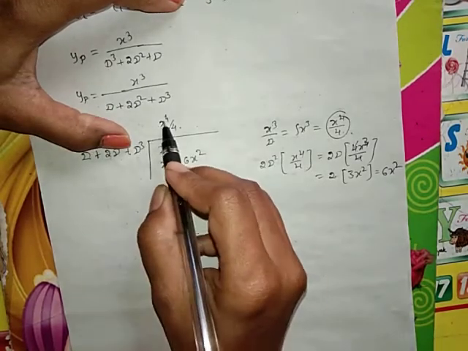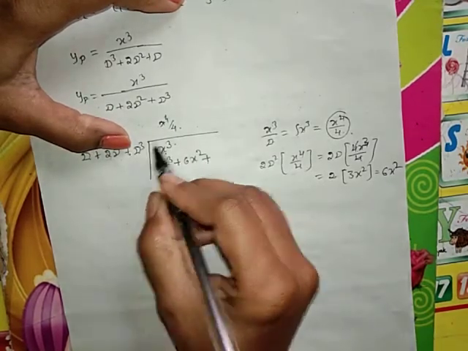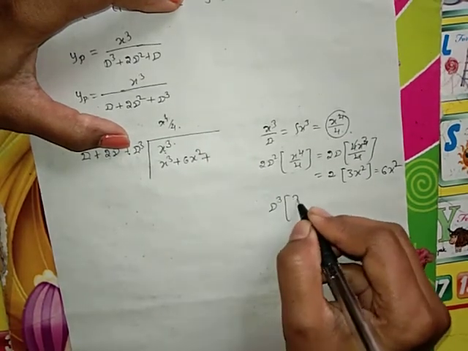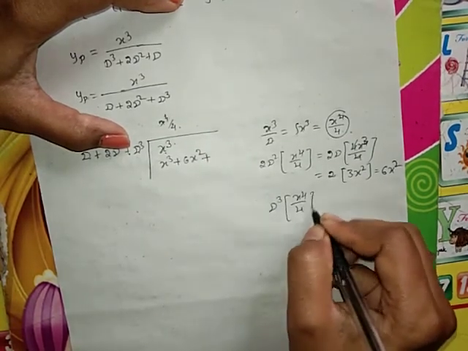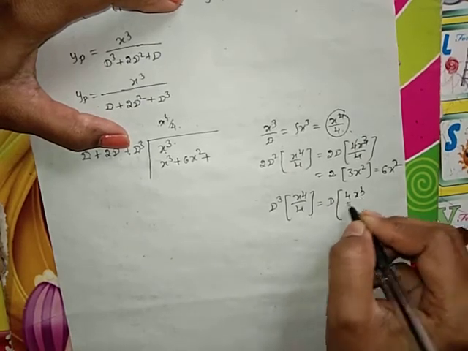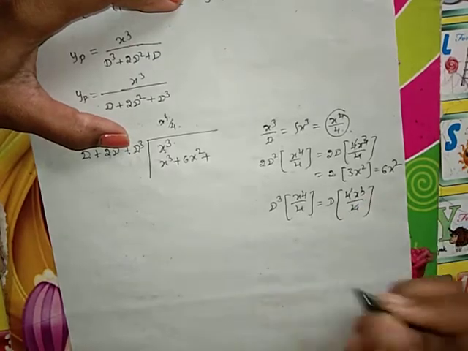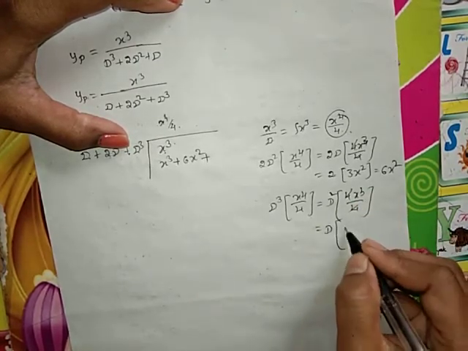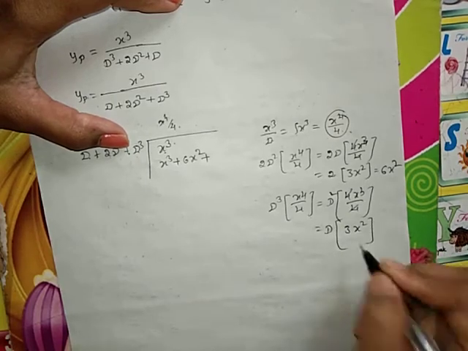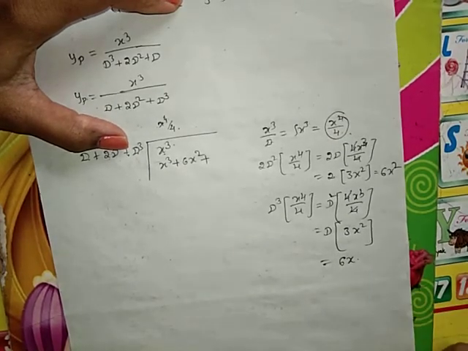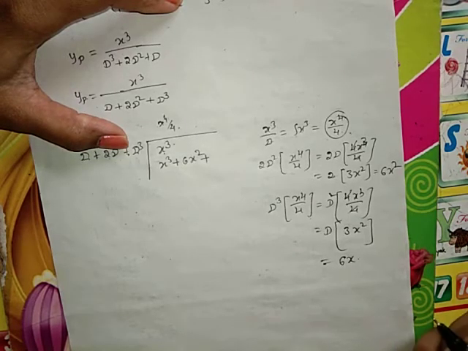Plus d cube of x raised to 4 by 4, the third derivative: the first derivative is 4x cube by 4, 4 cancelled, the second derivative is 3x square, the third derivative is 6x. Clear?